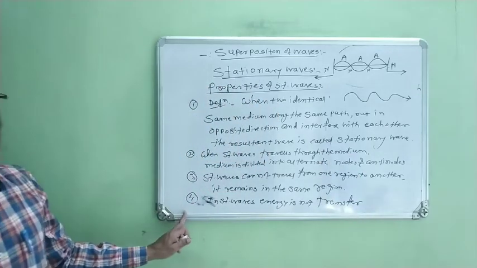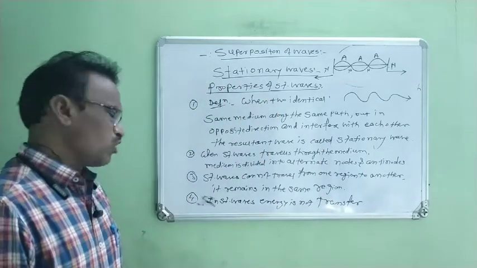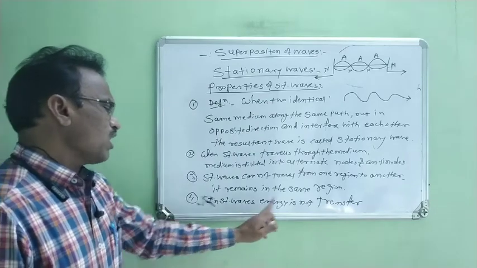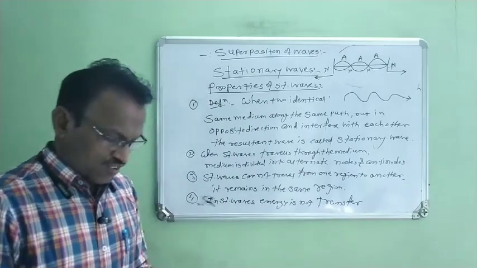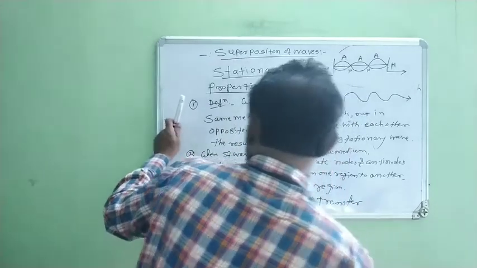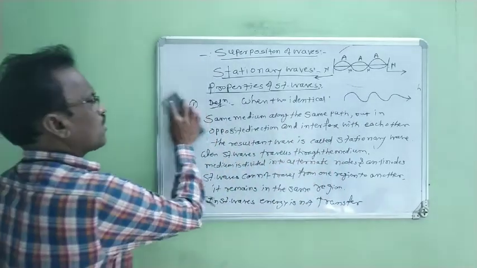Now, this is the fourth property of stationary waves. What is the fourth property? In stationary waves, energy is not transferred. In this way, we have considered four properties. Now, next.